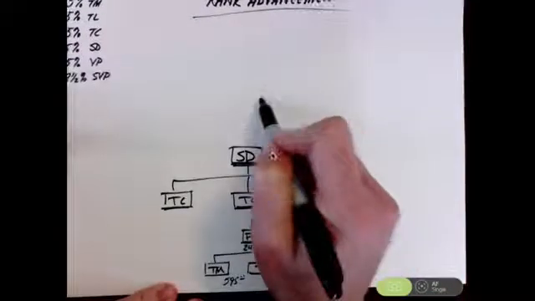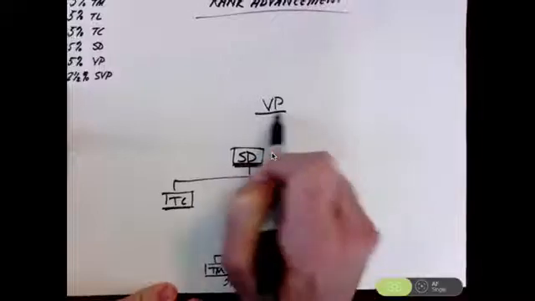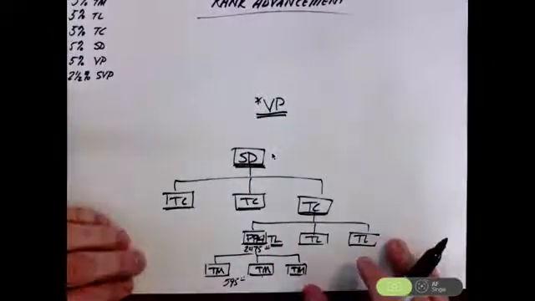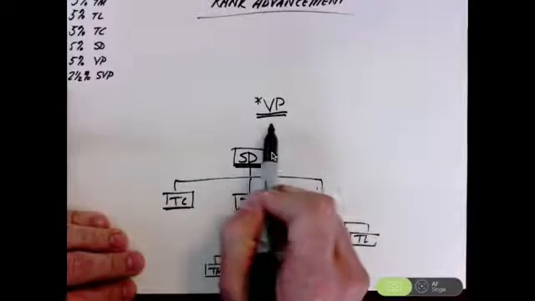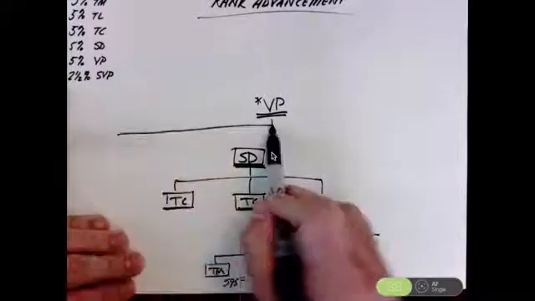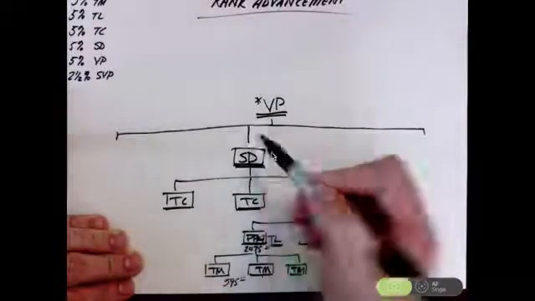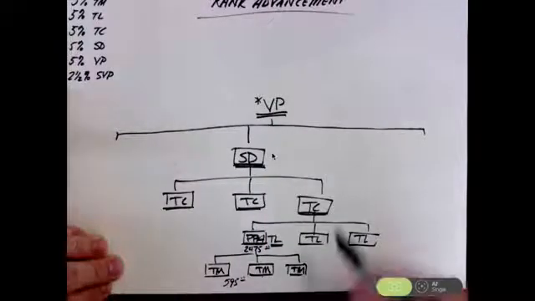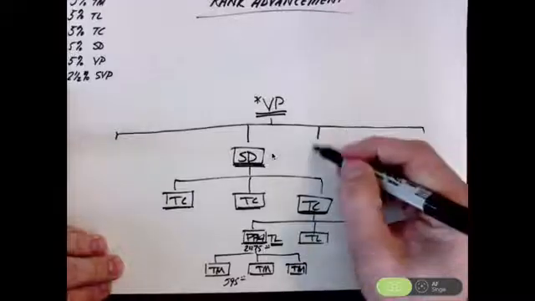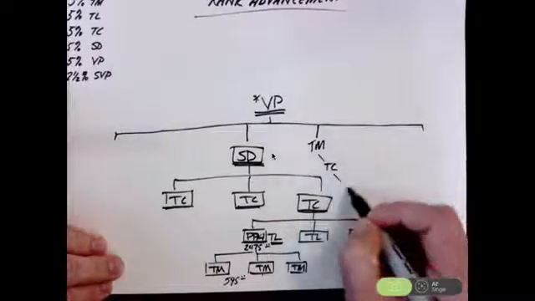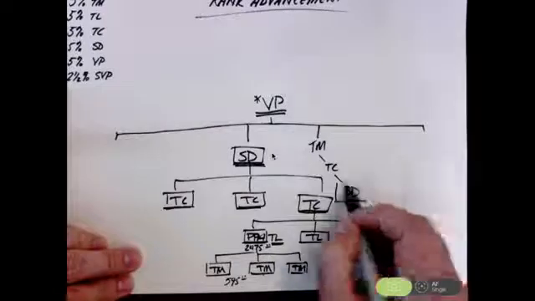To make vice president, all you need is 5 legs that have a sales director somewhere in them. So let's just draw this out. Let's say that this is obviously one of your sales director legs, the one we just built. But then you sponsored someone here who was a team member, but they knew somebody who became a team coordinator who eventually sponsored someone who developed into a sales director.